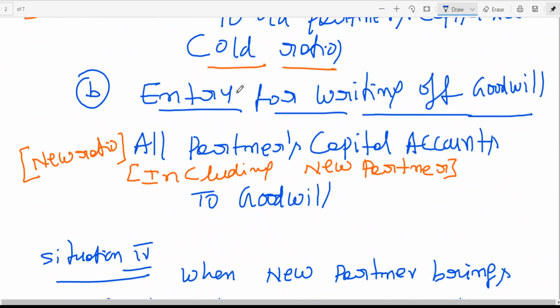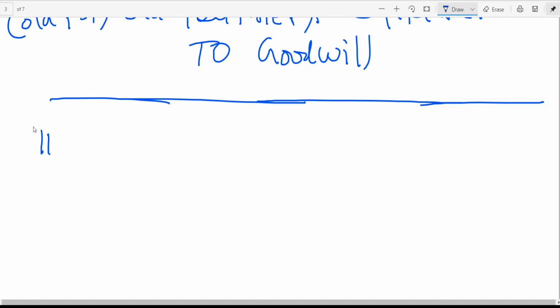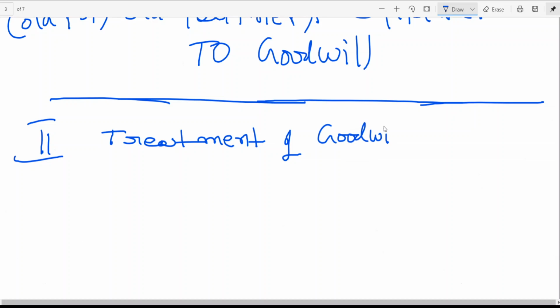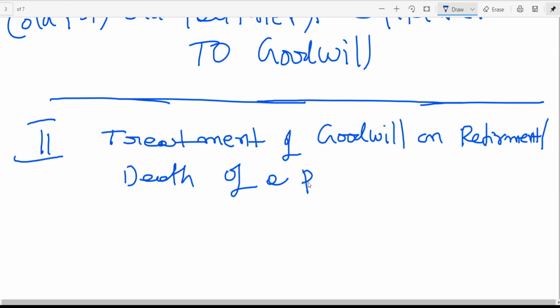Now, Roman 2: treatment of goodwill on retirement or death of a partner.